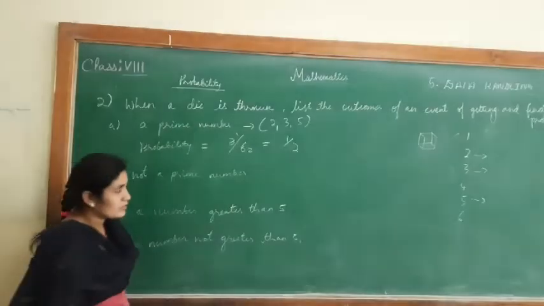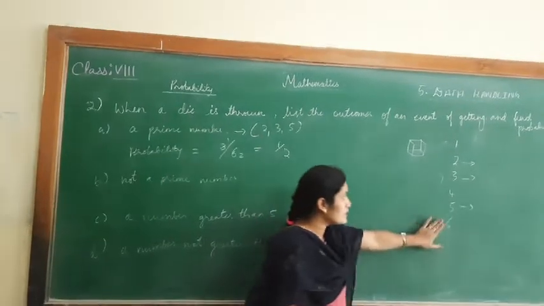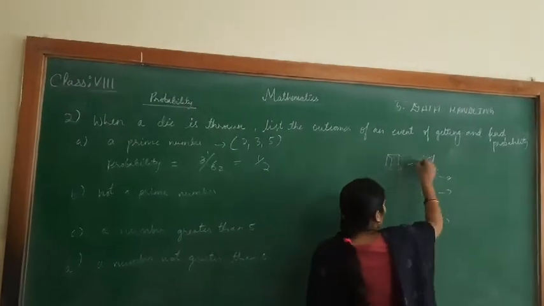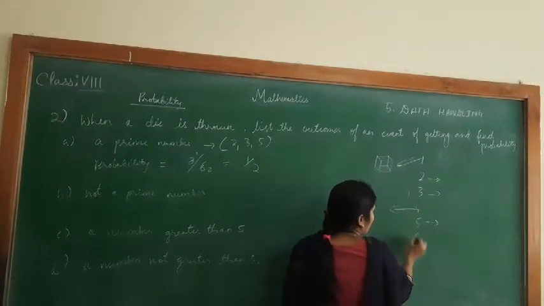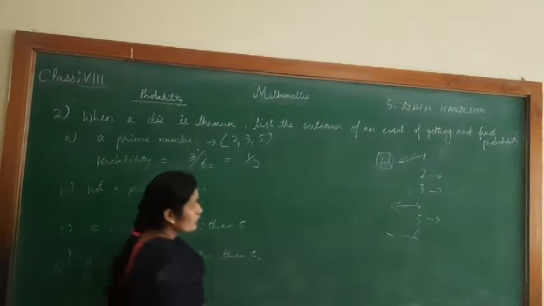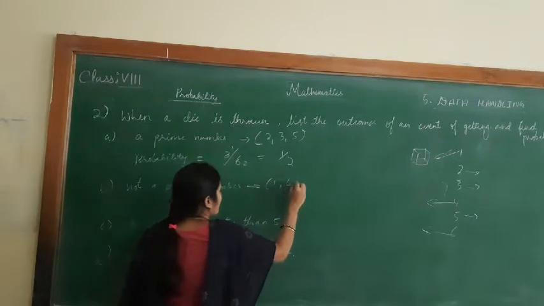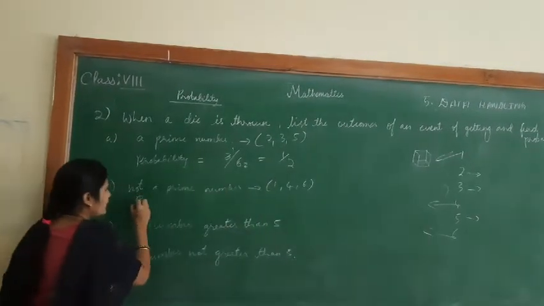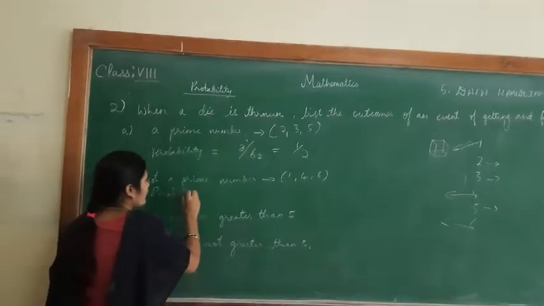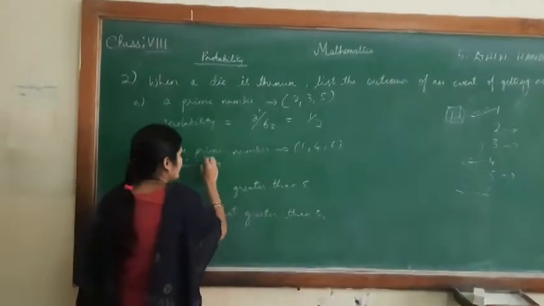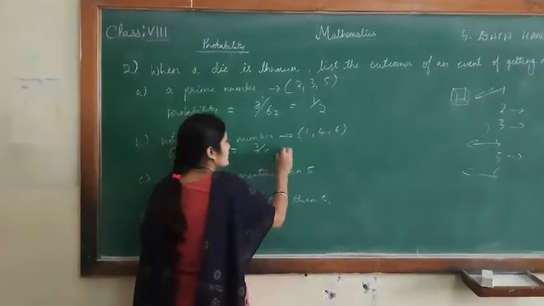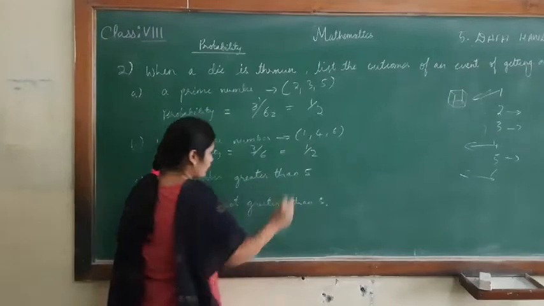Now not a prime number. Second one is not a prime number. In this list, which are not prime numbers? 1, 4 and 6. So numbers which are not prime are 1, 4 and 6. Probability is again the same. Here 3 are not prime. So you calculate here 3 by 6 is equal to 1 by 2.